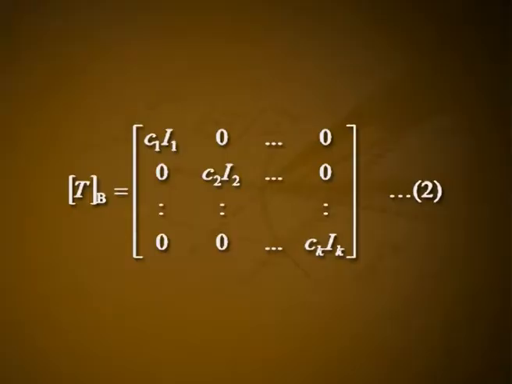If c i is repeated d i times, then we may arrange that the matrix has the block form: matrix T B equal to matrix c 1 I 1, 0, etc.; 0, c 2 I 2, etc.; 0, etc. etc.; 0, 0, etc., c k I k. Equation 2, where I j is the d j cross d j identity matrix.